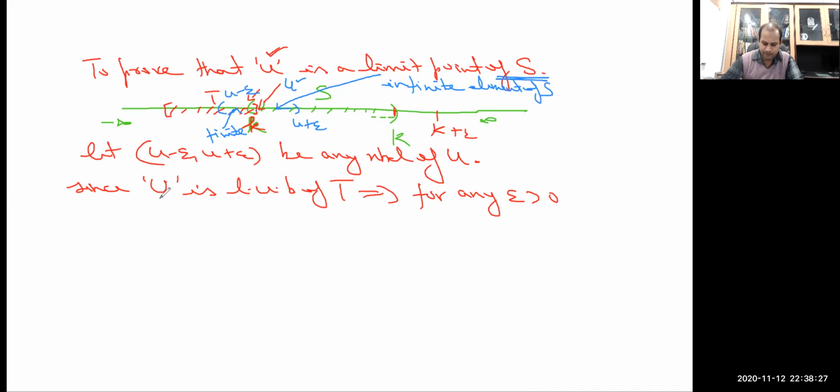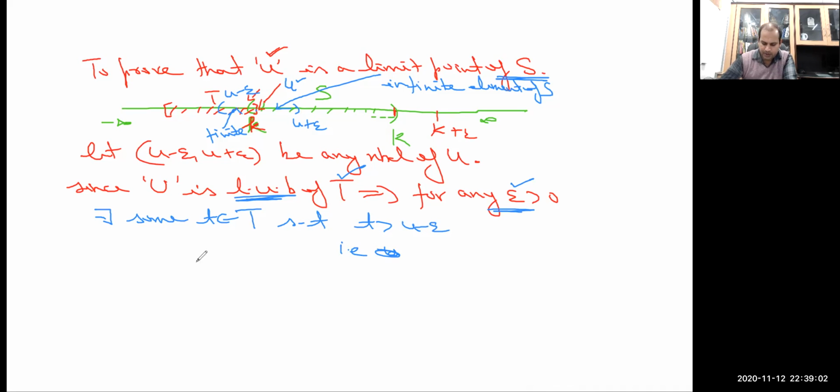So to claim that, since u is the least upper bound of T, whatever epsilon greater than 0 one chooses, just recall the definition of supremum, there exists some t belonging to T, because we have considered u as the supremum of T, such that t is greater than u minus epsilon. That is, t is greater than u minus epsilon.